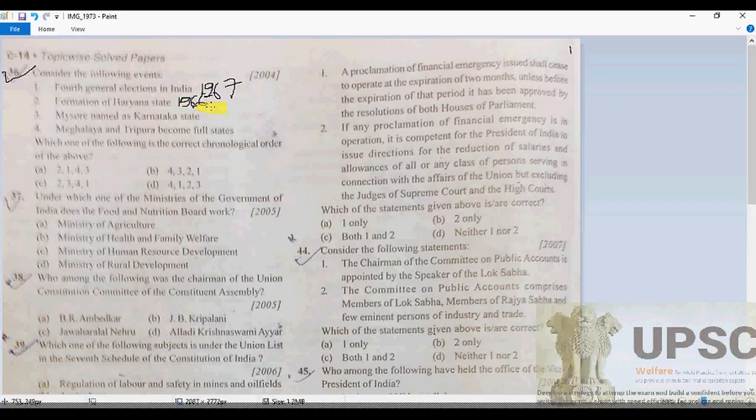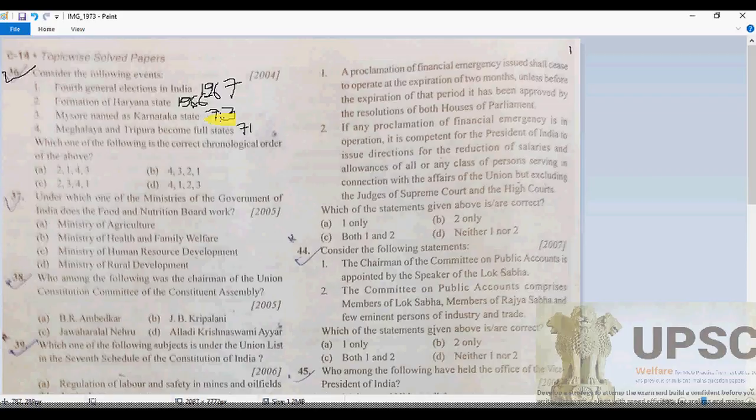The first is 1966, Haryana, and Mysore. Now see, Mysore was renamed Karnataka in 1973, and Meghalaya and Tripura became full states in 1971. So what will be the chronological order?